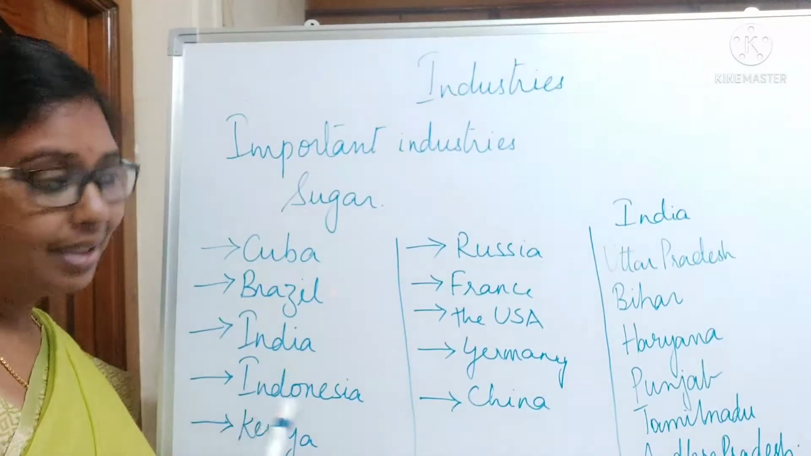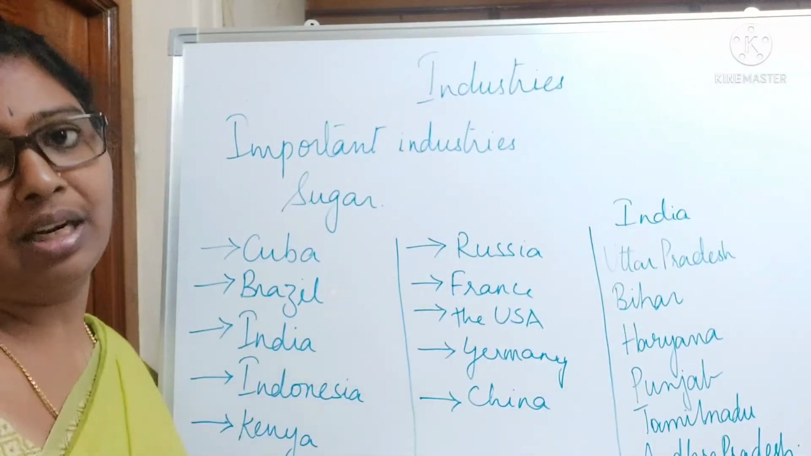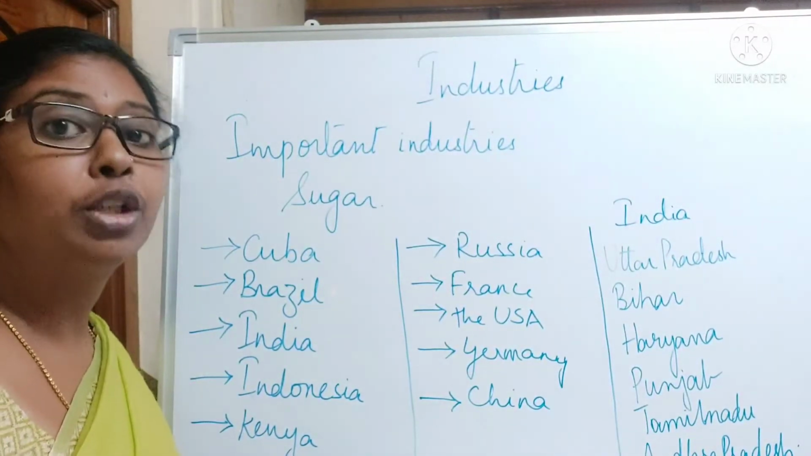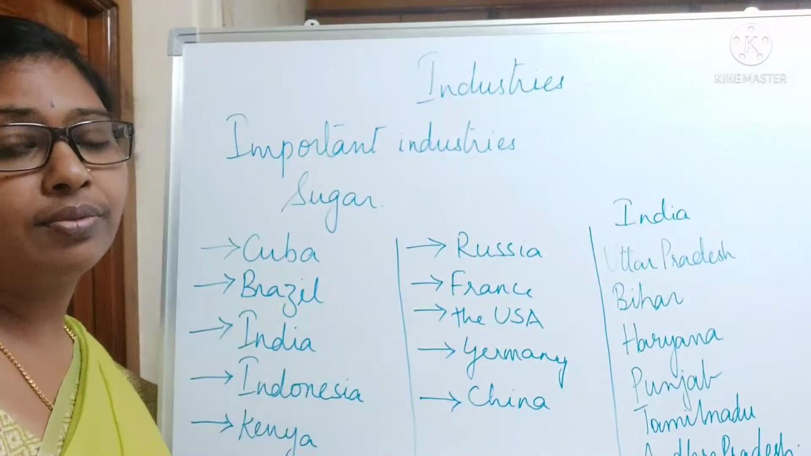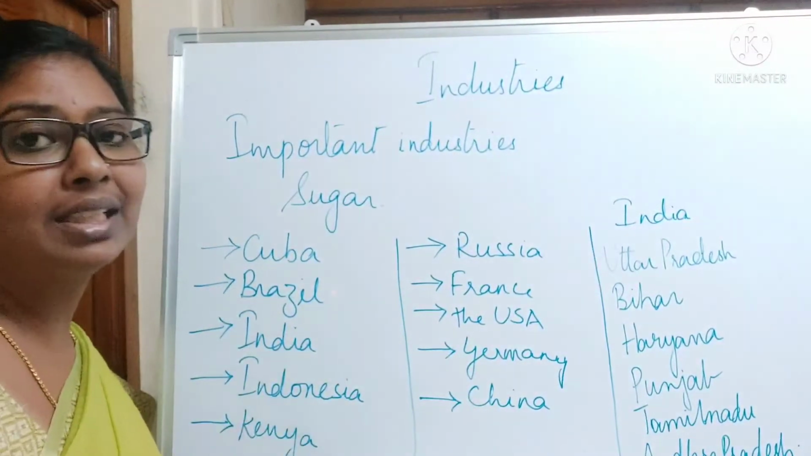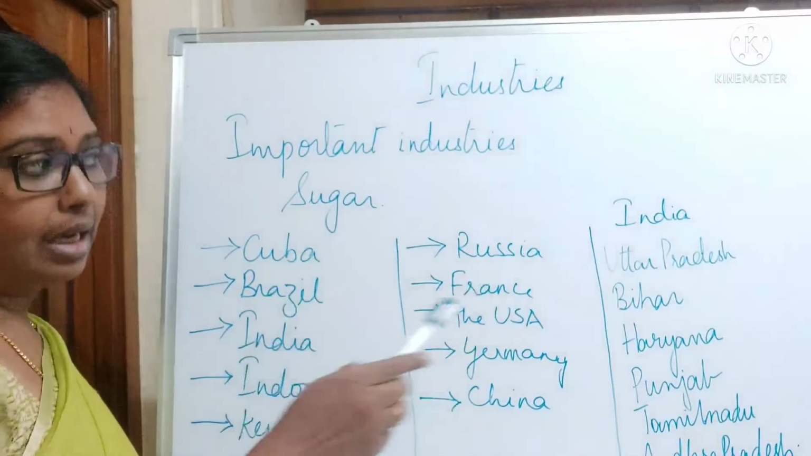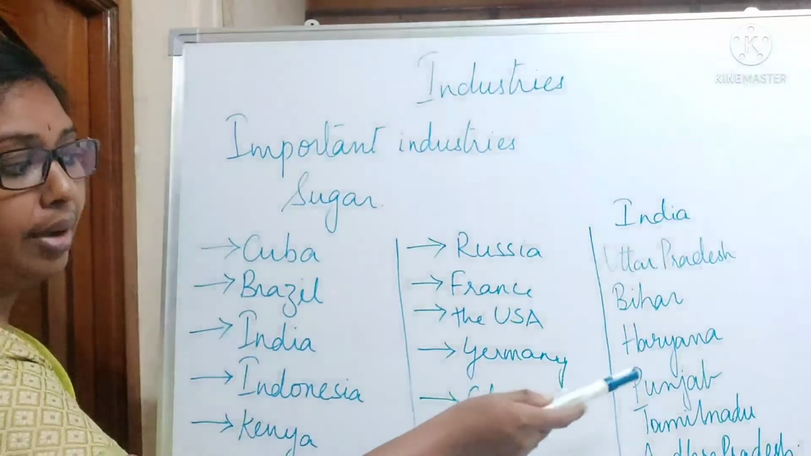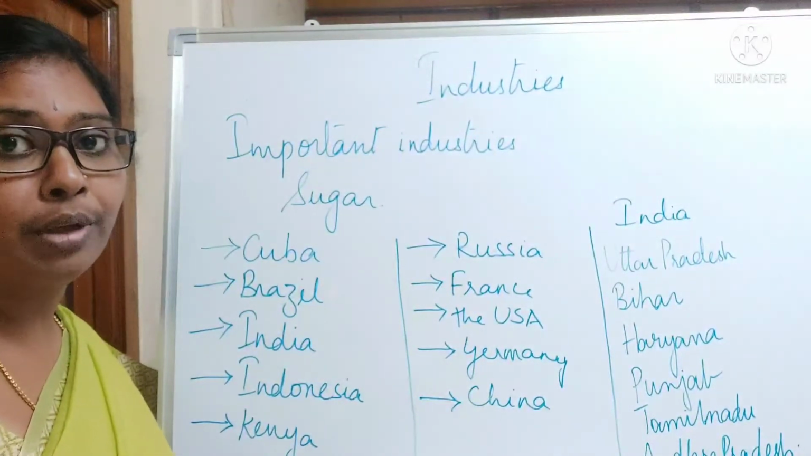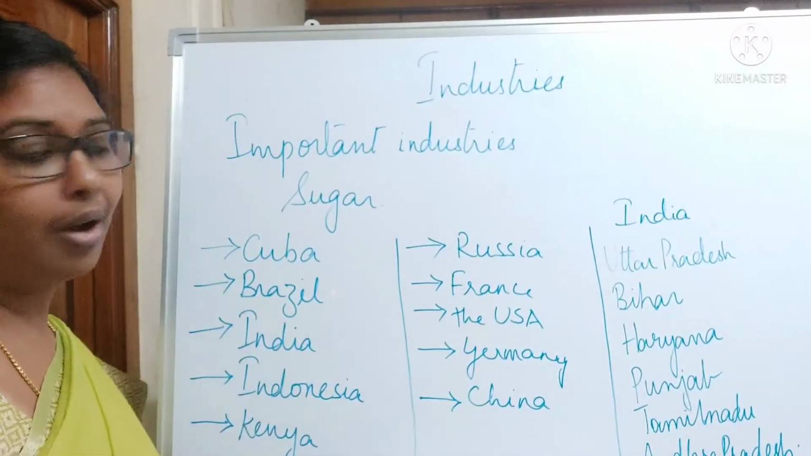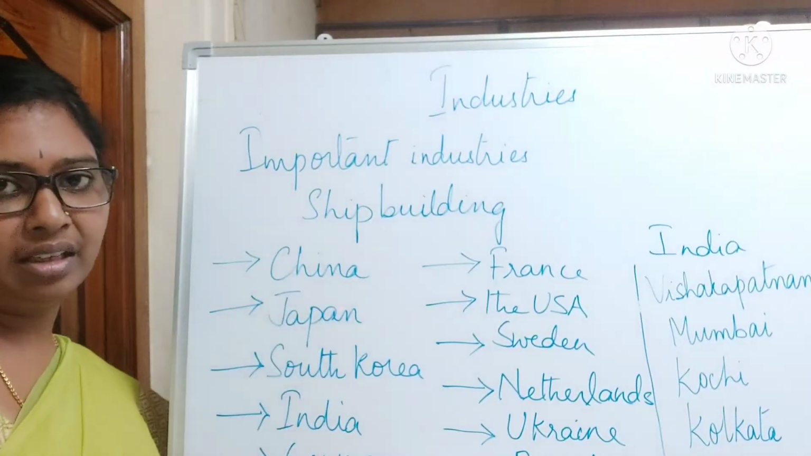Whereas from sugar beet, Russia, France, the USA, Germany and China are the 5 major countries which produce sugar. In India, we have 5 states which are producing, and India is one of the major contributors or exporters of sugar. In India, Uttar Pradesh, Bihar, Haryana, Punjab, Tamil Nadu, and Andhra Pradesh are some of the major producers of sugar cane.